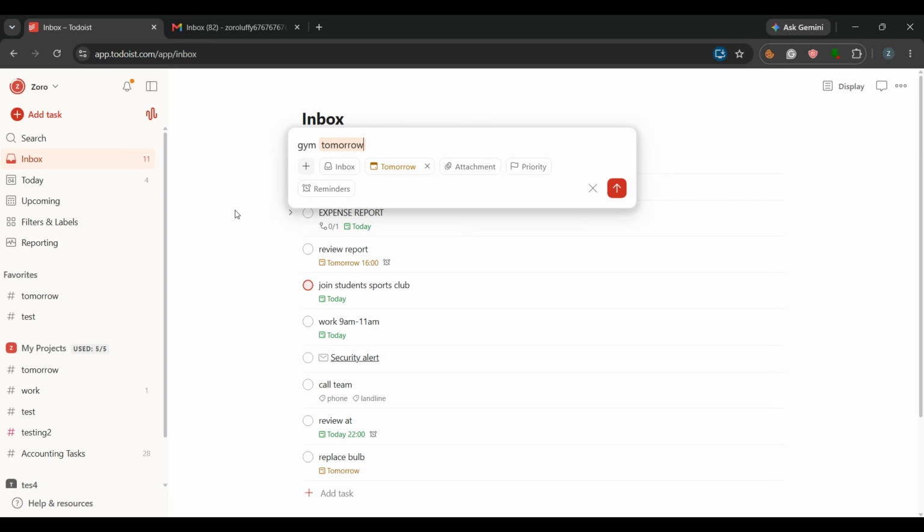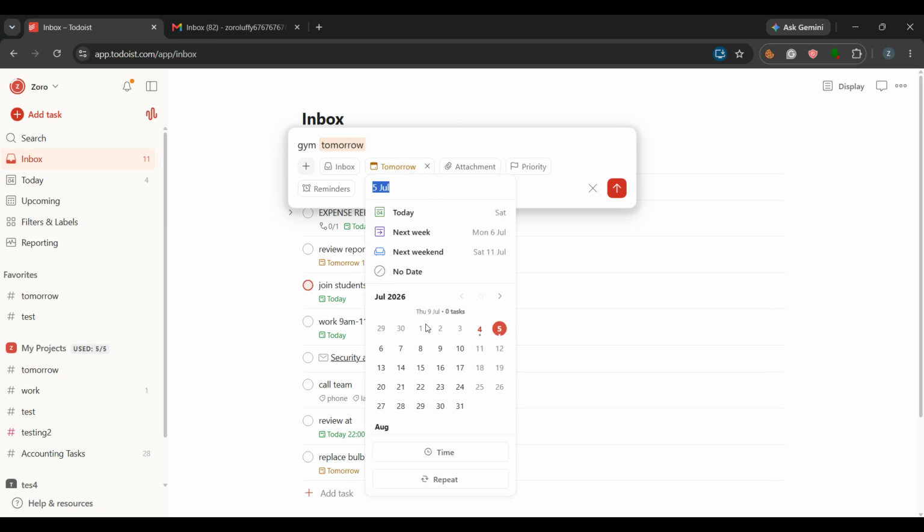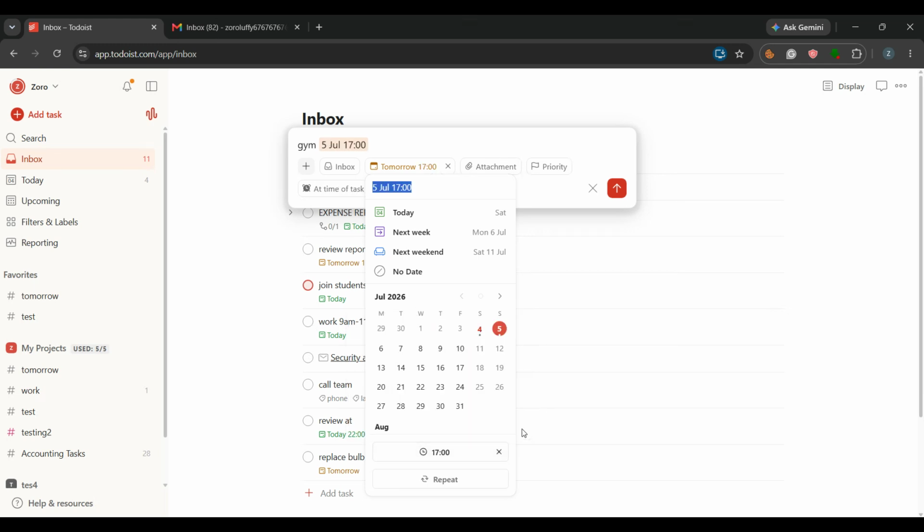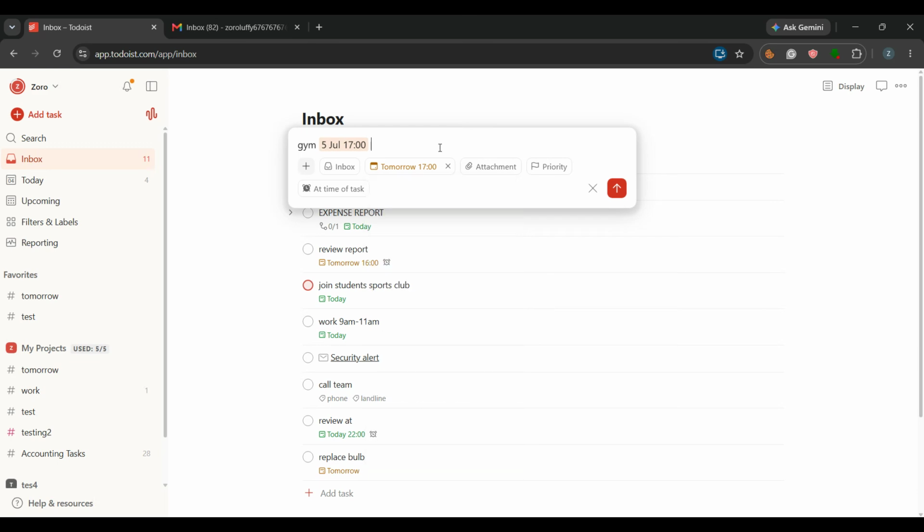That means when you open your schedule or calendar view, you'll see a clear block of time reserved for that task. It helps you plan around meetings, deep work, workouts, study sessions, or any task that needs a specific time slot. Another example would be something like call client tomorrow at 10 a.m. for 30 minutes. Todoist will register 10 a.m. as the start time and block out that half hour on your calendar view. That makes it much easier to see exactly when you're supposed to do the task, rather than just knowing that it's due sometime that day.